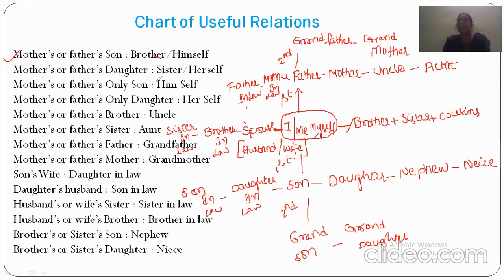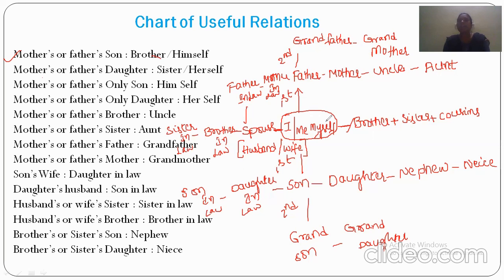Mother's or father's daughter means her sister or herself. Mother's or father's only son means himself, if he is a male. Mother's or father's only daughter means herself, if she is the female person.